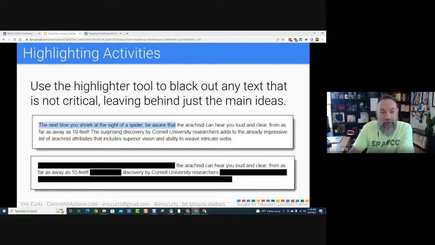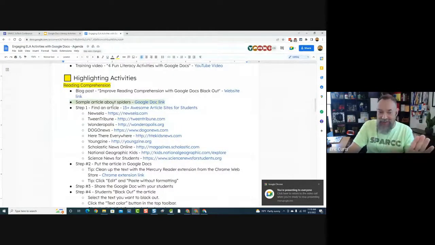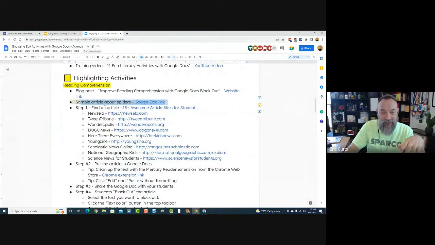So that's the first one I want to show you here, is how we can do this text reduction strategy with a Google document. So again, you don't have to click these links, but if you want to play along with me, they're all in here for you. So on page 2 of the agenda document, highlighted in green, I have a sample article that I'm going to be using for my demonstration.